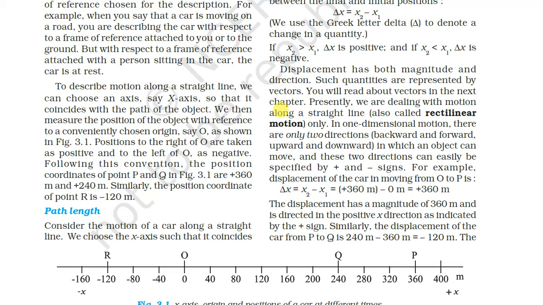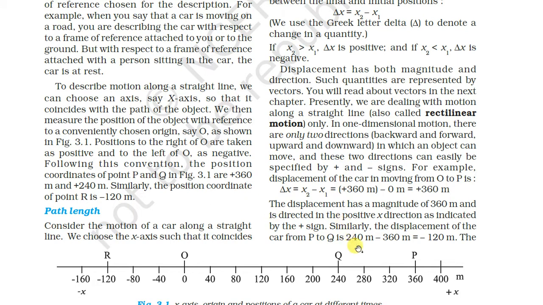So see here, for example, the displacement of the car moving from O to P is delta x equals x2 minus x1. Here x2 is 360 and x1 is 0. So we will get plus 360. The displacement has a magnitude of 360 meters and is directed in the positive x direction, indicated by the plus sign.